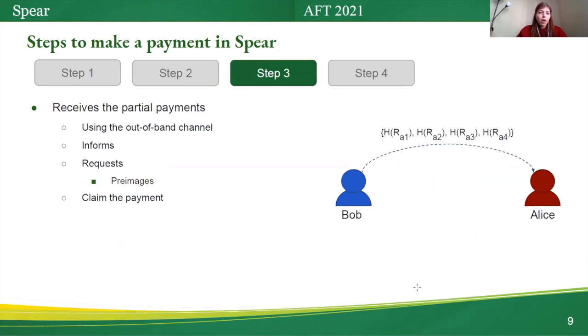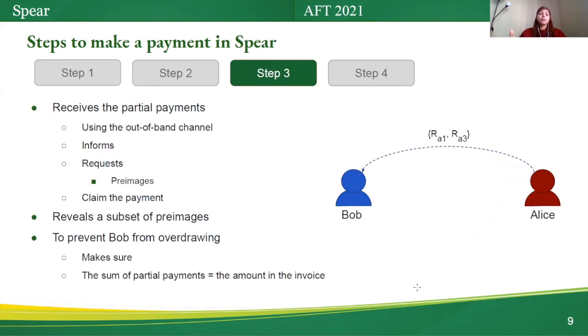In the third step of Sphere, when Bob receives the partial payments, he uses the out-of-band channel to inform Alice and requests her pre-images. Bob uses these pre-images to claim the payment.